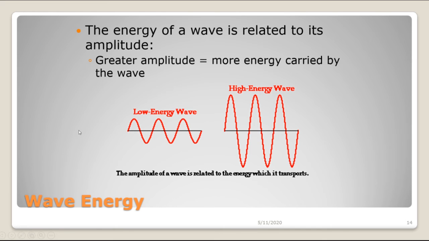The amount of energy that a wave carries is related to the wave's amplitude. That is to say, the greater the amplitude, the more energy is carried by that wave. So here we see two waves that have the same wavelength. All right, and we assume they're moving at the same speed, so they have the same frequency. The only difference between the two waves is that this wave has a small amplitude and this wave has a very large amplitude. So between these two waves, we would assume that the wave with the higher amplitude is carrying more energy than the wave with the lower amplitude.